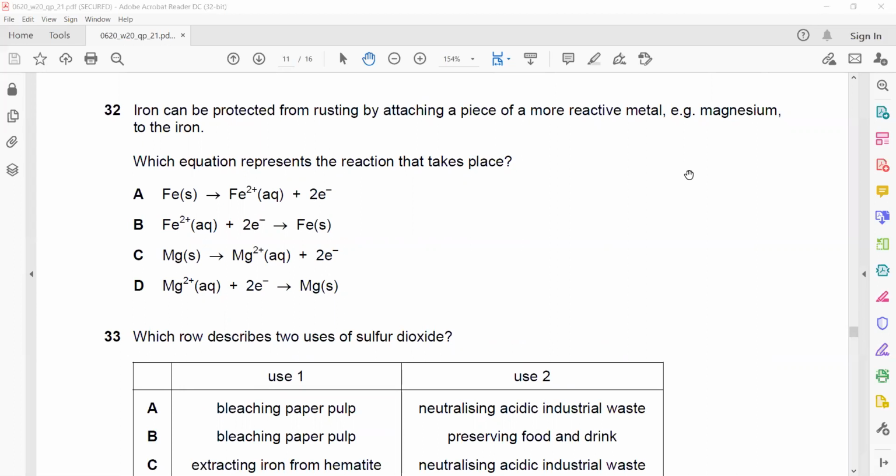For rusting of iron to occur, iron must lose electrons. But instead of iron, the more reactive metal is losing electrons. So if we are using magnesium, magnesium must lose electrons. Which equation shows a loss of electrons from magnesium? Equation C shows there is a loss of electrons.